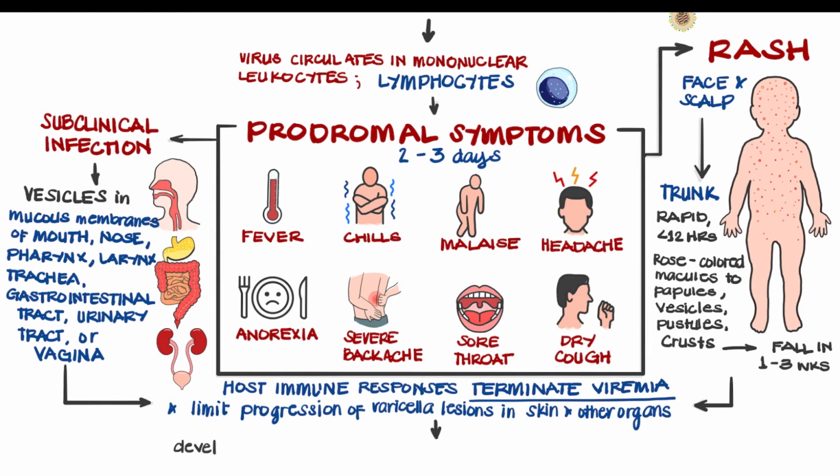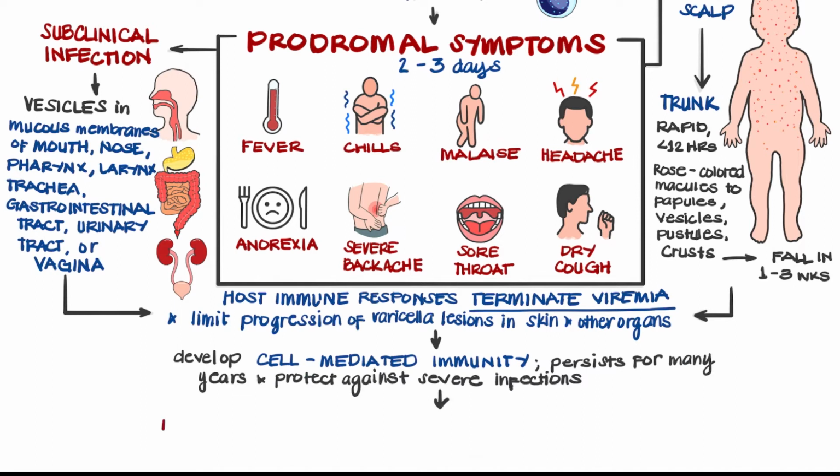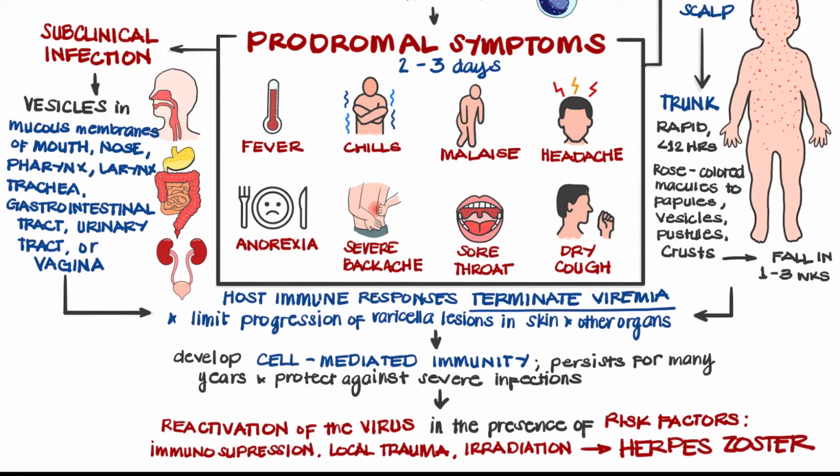The patient will then develop cell-mediated immunity that persists for many years, protecting the patient against severe infections. However, there could be a reactivation of the virus in the presence of risk factors such as immunosuppression, local trauma, and irradiation, leading to a more severe form of disease called herpes zoster.